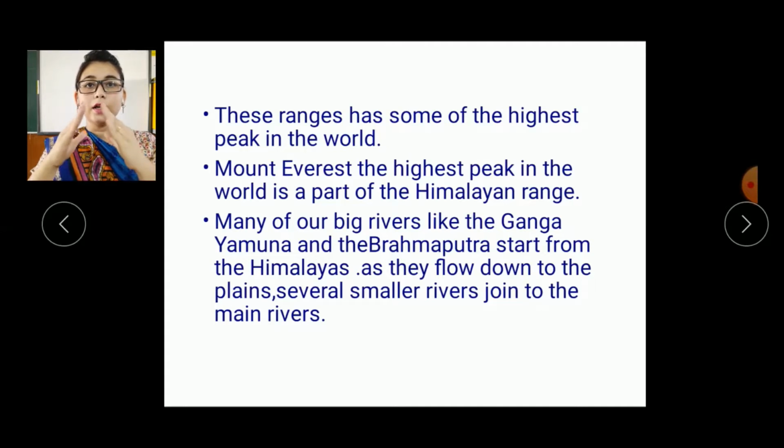Peaks look like this, the pointed part. Okay, and these peaks are always covered with snow throughout the year. This is the coldest part of the mountain because they are very high, so that is why it is always covered with snow.